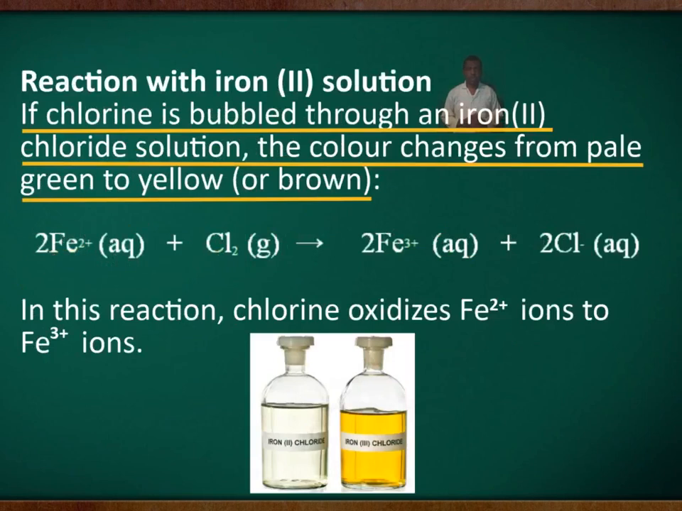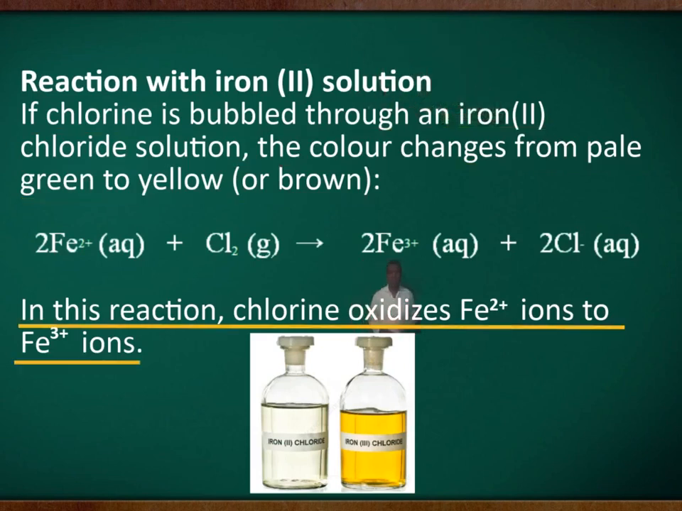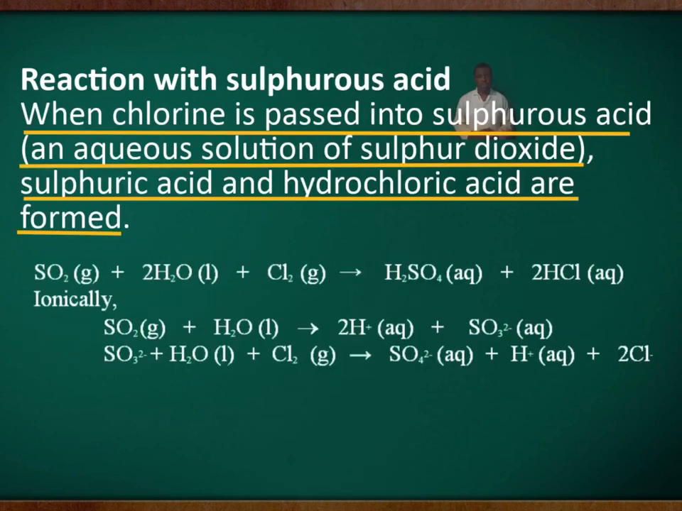If chlorine is bubbled through an iron(II) chloride solution, the color changes from pale green to yellow or brown. In this reaction, chlorine oxidizes iron(II) ions to iron(III) ions. Reaction with sulfurous acid. When chlorine is passed into sulfurous acid, an aqueous solution of sulfur dioxide, sulfuric acid and hydrochloric acid are formed.